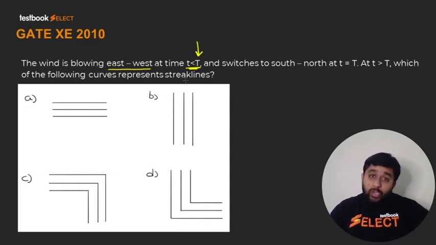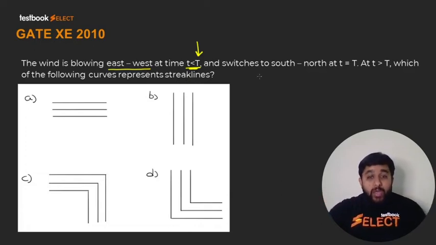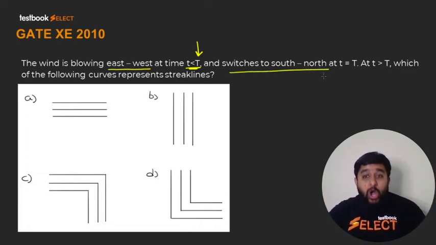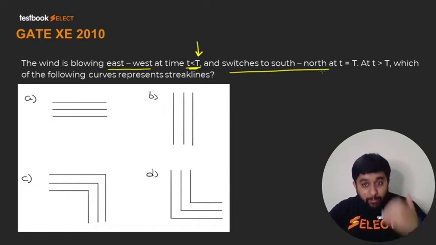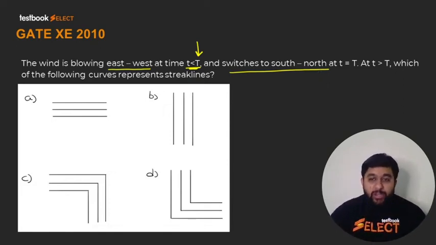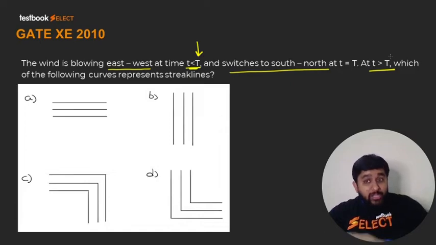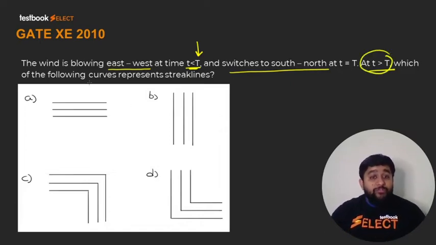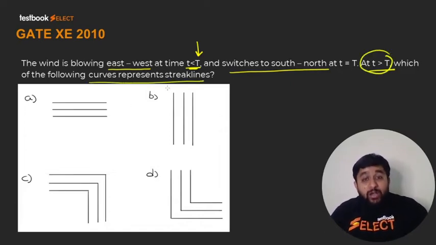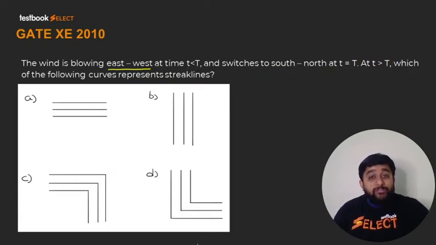Before 3 o'clock the wind was blowing east to west and it switches to south-north at time t equal to capital T. Exactly at 3 o'clock the wind changes its direction, and after 3 o'clock the direction remains the same. They are asking you, after 3 o'clock, which of the following curves represents the streak line.